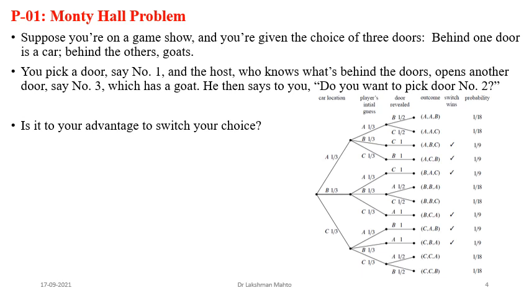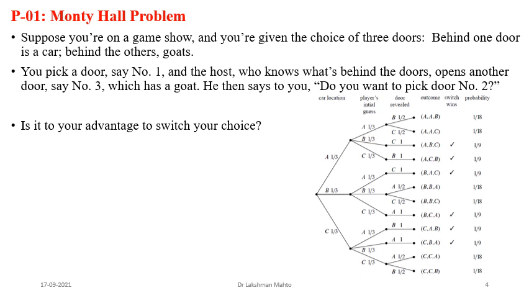Similarly, if you come to this branch, the assumption is that the car might be behind door A. Now the player is assuming that the car might be behind door B, and here the host is observing. The host has already seen that the car might be behind door A, and door B as well.